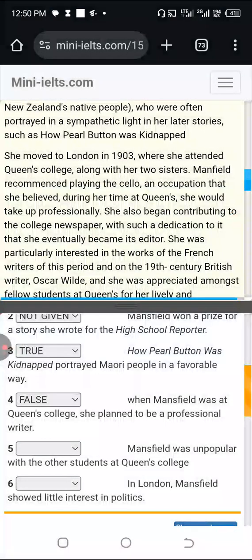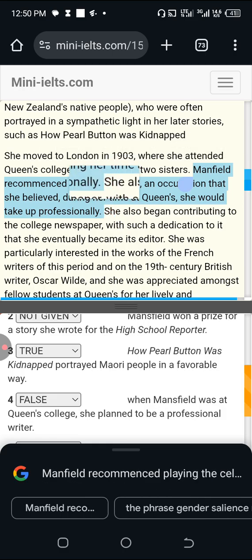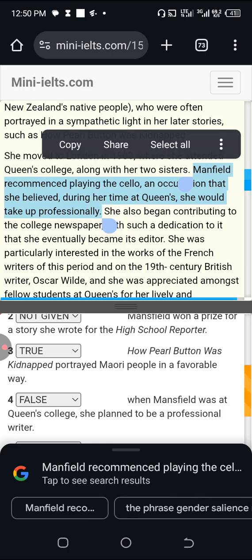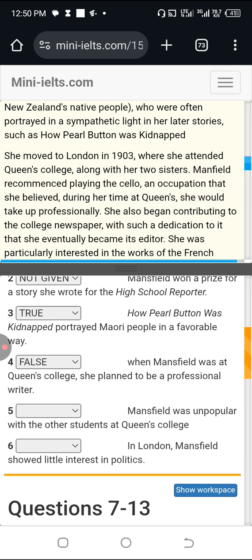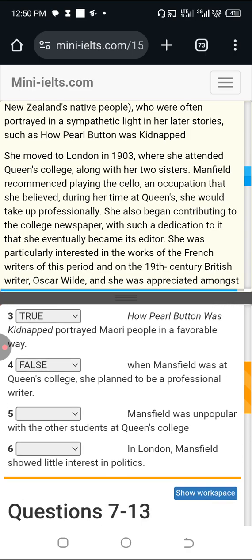Is that going to be false or not given? I will say not given because this part of the passage that I'm highlighting does not mention anything about writing. Rather, it tells us that she wanted to take up something else professionally. So it's a tricky thing here. This is one of the confusions with false and not given. But I'll go for false. Why am I going for false?